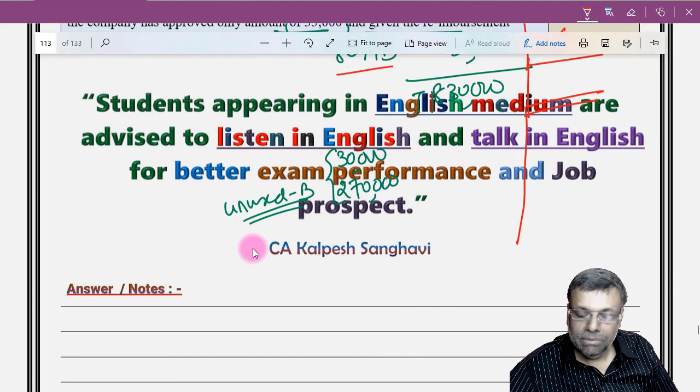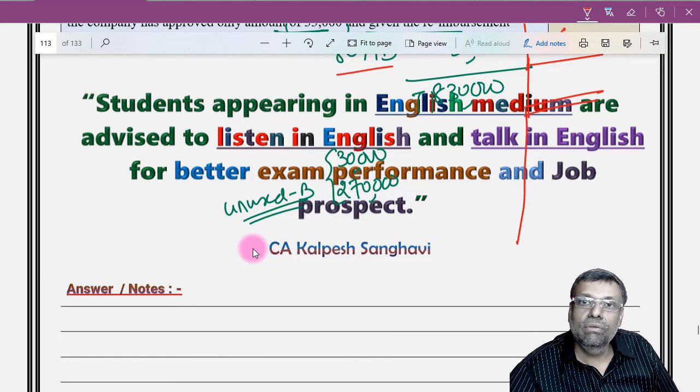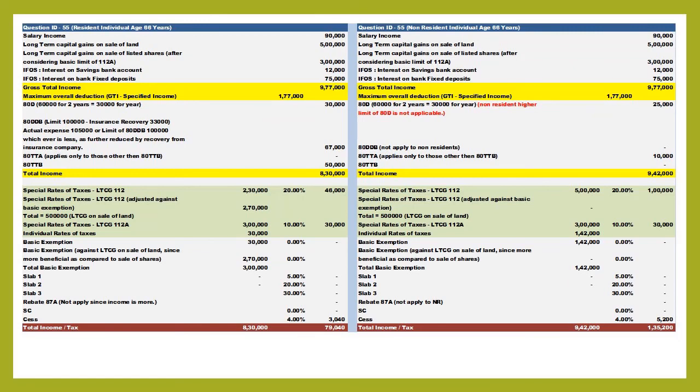And friends, in my simplified version of the notes, I have somewhere given you these key differences between resident and non-resident, various adjustments and so on. You can just go through that. Under the law, there are many sections in which there are differences, but some of them are very popular from the examination point of view, and I've already shortlisted those and given them to you in the simplified version of the notes. You can just turn the page and go through that.